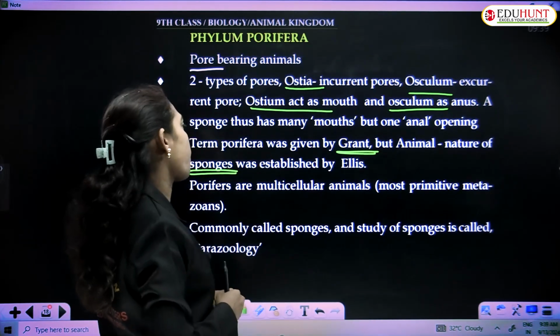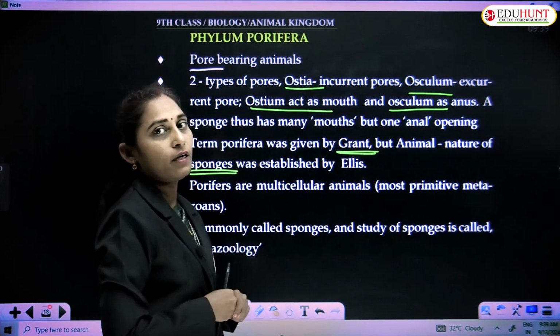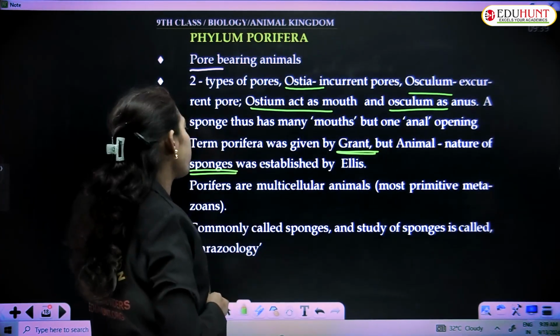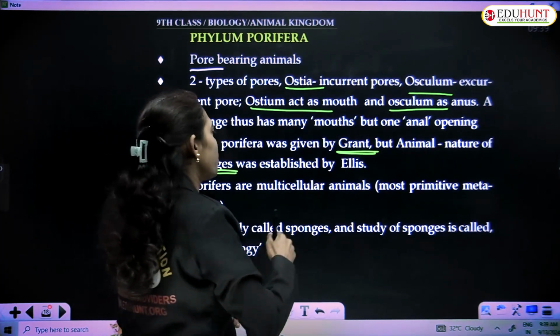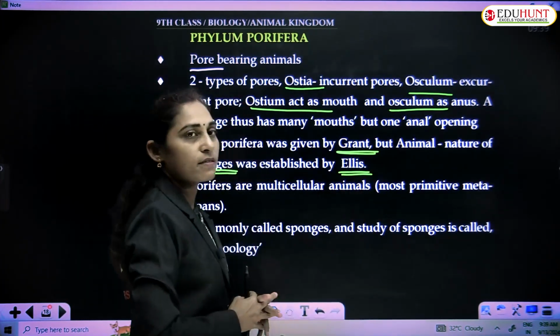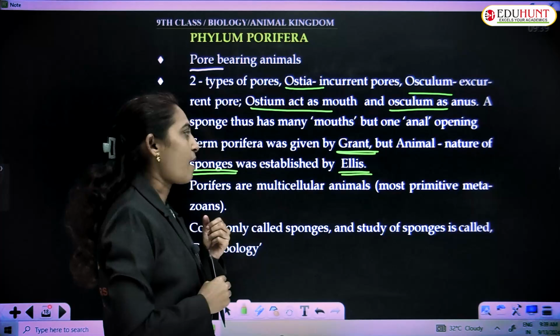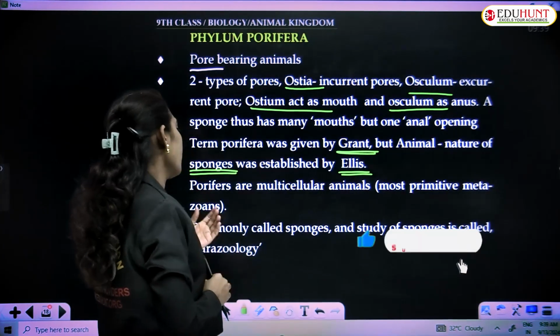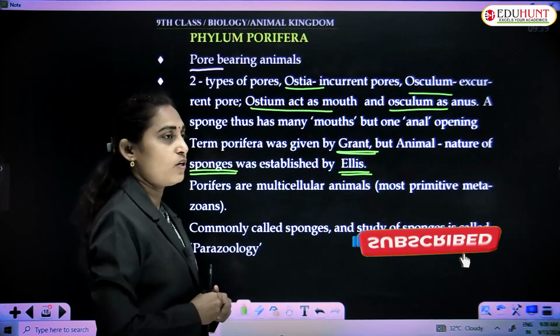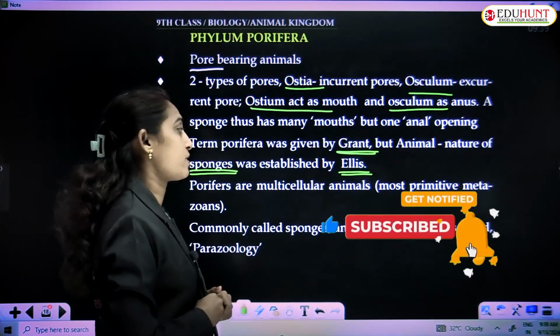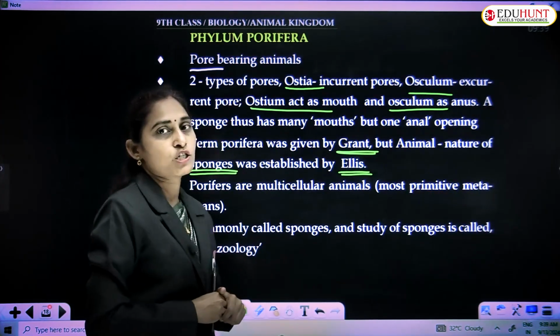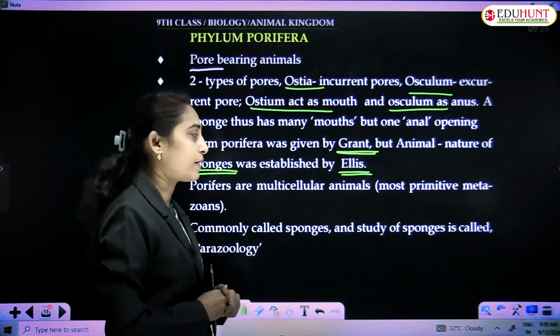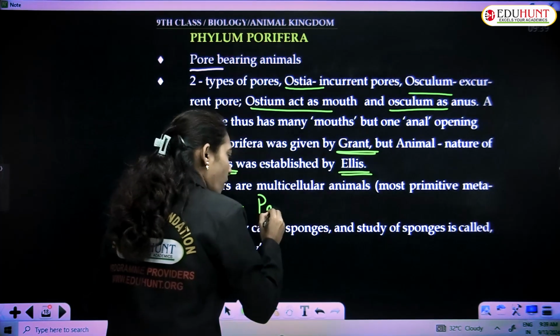The animal nature of sponges was established by Ellis, a scientist. Porifera are multicellular, only cellular grade of organization is present, and they are the most primitive metazoa, and they come under parazoa.